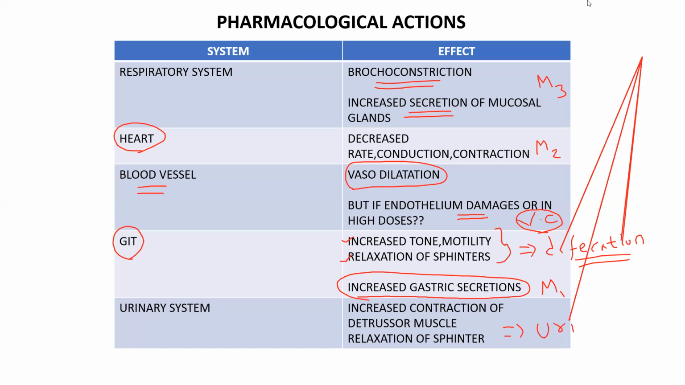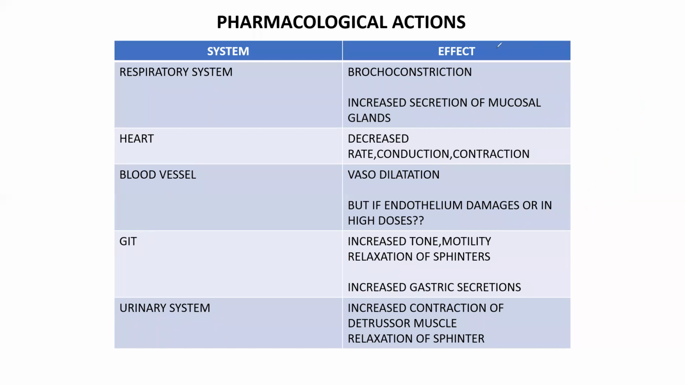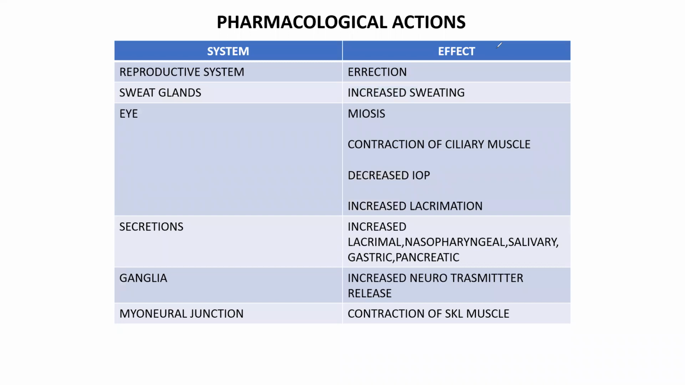So this parasympathetic nervous system is useful for defecation as well as urination, right? And then coming to reproductive system, the main purpose of the parasympathetic nervous system in males is erection. The main mechanism for erection is through vasodilatation. And then coming to sweat glands, increases sweating. And coming to eye, here it produces four pharmacological actions. Those are miosis, contraction of ciliary muscle, and along with these, it increases the outflow of aqueous humor, so leads to decreased intraocular pressure, and as well as it produces increased lacrimation.